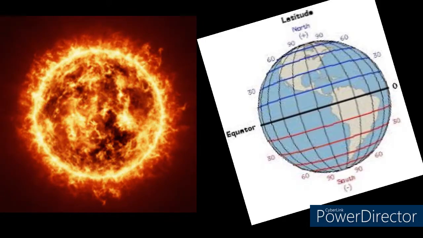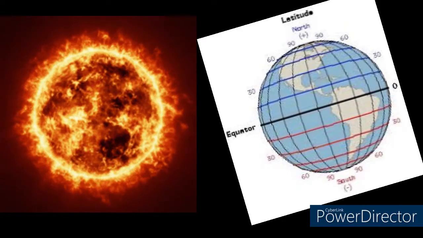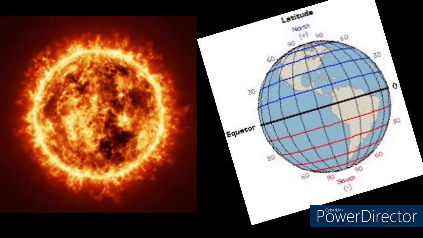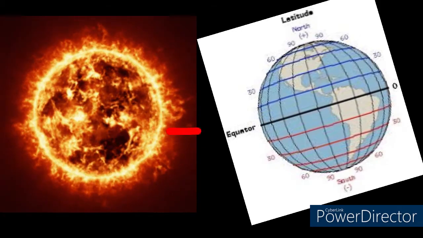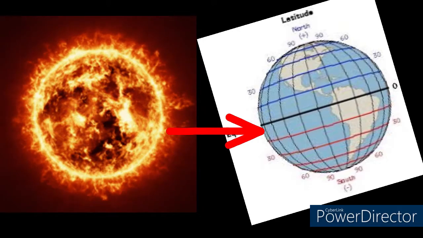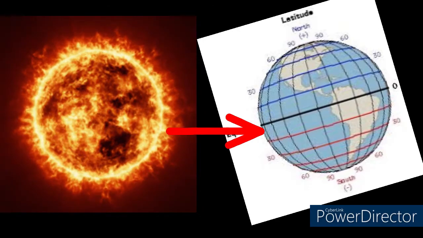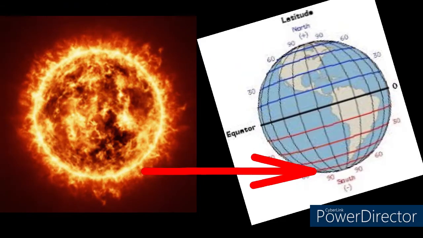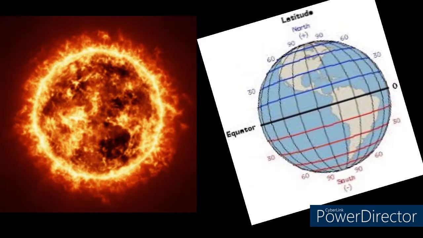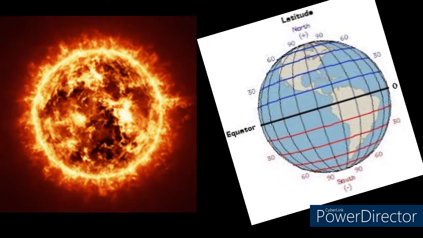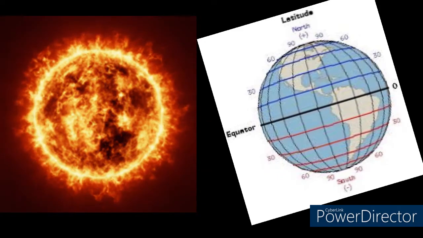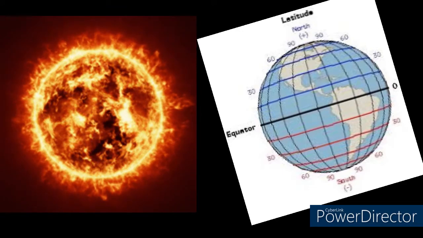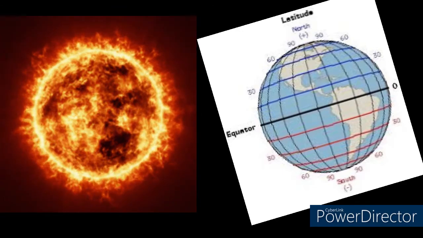The places, countries or sites in the equatorial region will be nearer to the sun compared to the poles. Because of that, the equatorial region receives more sunlight and heat of the sun, and people there experience a warm temperature.